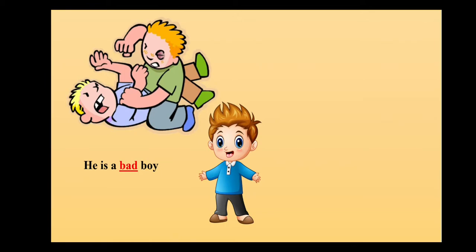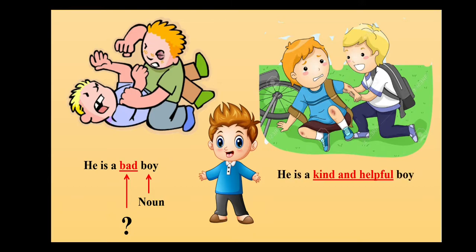He is a bad boy. So in this sentence, children, the word boy is my noun. But what about bad? The second example goes like this. He is a kind and helpful boy. What is boy here? Again, the word boy is noun in this sentence. But what about kind and helpful? We don't know. So that's the motive to teach you all.